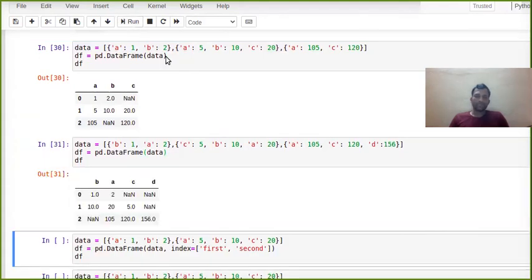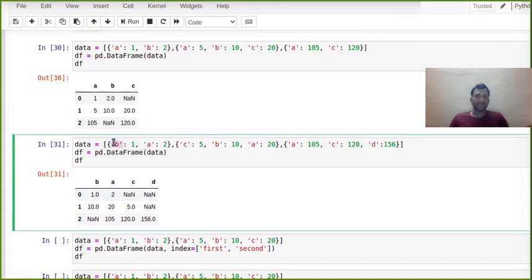Now in the same way, like whatever I explained, I am using 4 columns. Here first it created B, then A. It's not going to create them in alphabetical order like A, B, C, D. Whatever it sees first, like B first, then C, then A, then here it's coming D. So in that order they have created, and whatever values are missing, they are going to write as none.